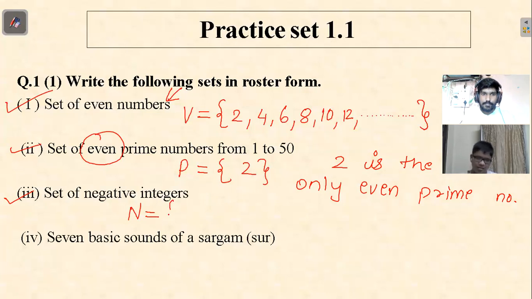Then N equals curly brackets -1, -2, -3, dot dot dot, curly brackets.